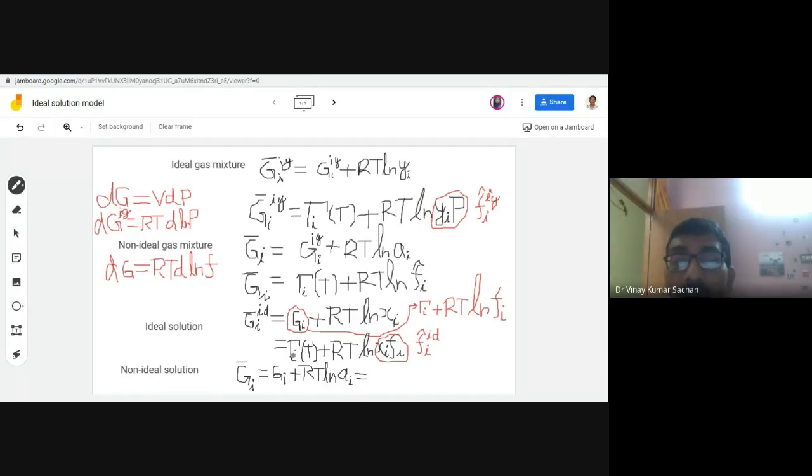If you substitute Gi here, tau i plus RT ln fi, it will become capital tau, the constant of integration for component i, which is a function of temperature, plus RT ln the fugacity of the component in the non-ideal solution, fi.